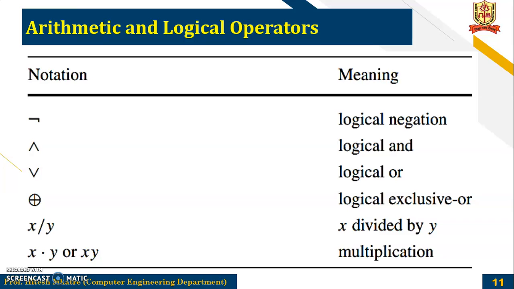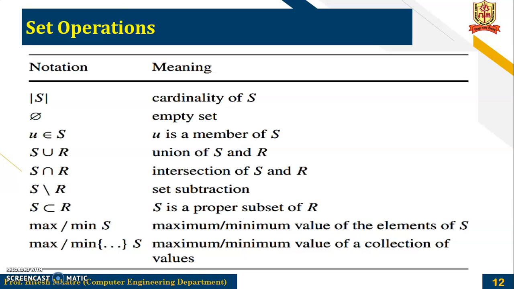Then arithmetic and logical operators. For logical negation you use this symbol. For logical AND you use this symbol. For logical OR you use this symbol. XOR this. Then division, that is x divided by y, x slash y for division. For multiplication, simple x dot y or simply xy indicates multiplication.